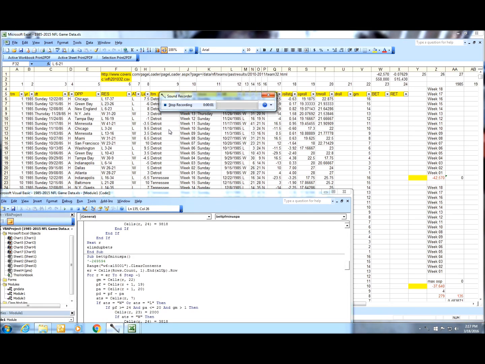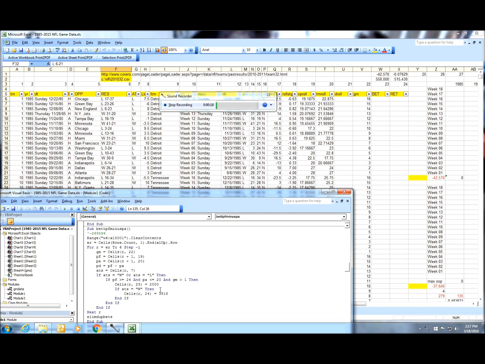Okay. So you would think that with the previous data I gave you, if you scored 24 or better, and you also held the opponents to 20 or less, or better than your average for the season, that would be a good bet.